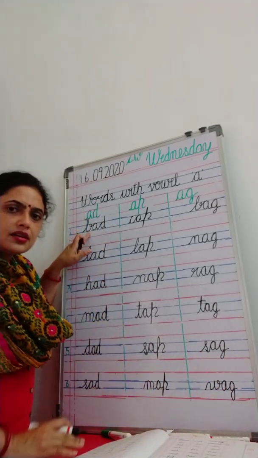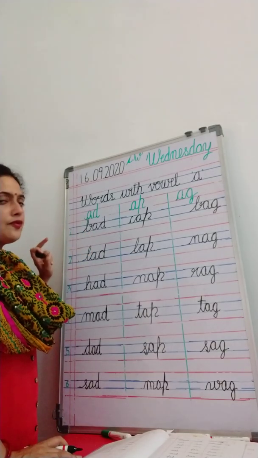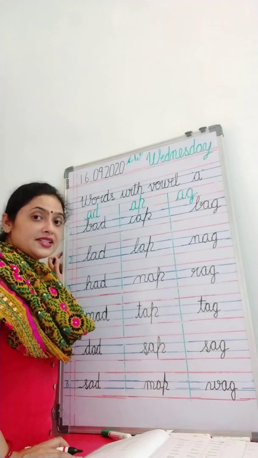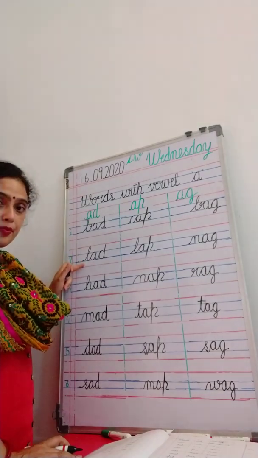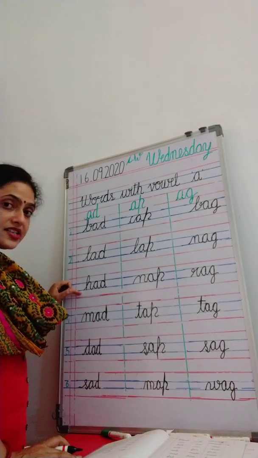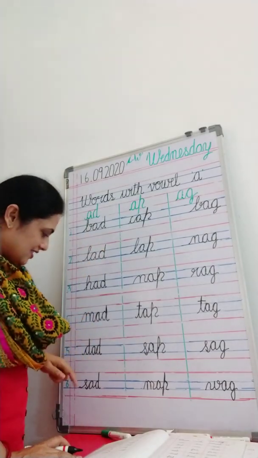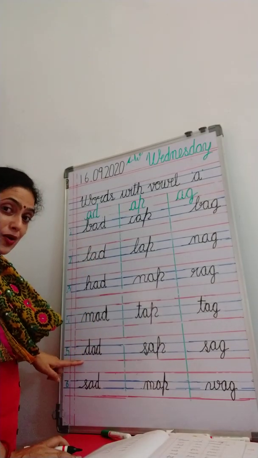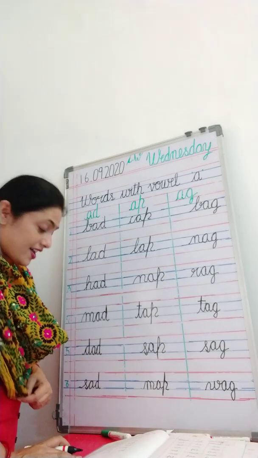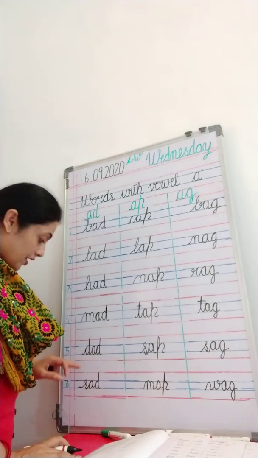Bad, we should avoid bad habits. Lad, boy. Had, I had my breakfast. Mad, he is mad. Dad, I help my dad. I serve water to him.